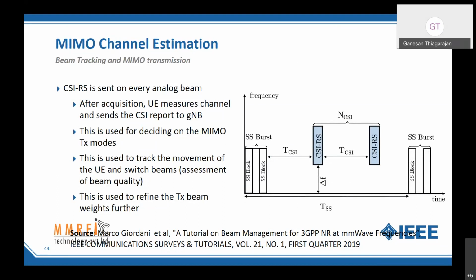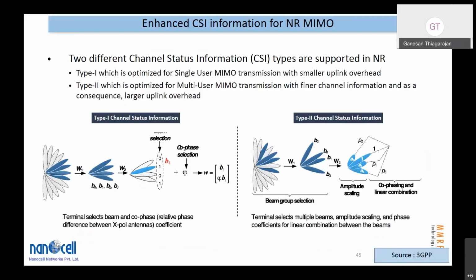Now from that, you can do the MIMO transmissions and so on. Then further fine adjustments can be done: the mobile will report the beam strength across multiple analog beams, and then the base station does a weighted sum of these beams to refine the beam further. Okay, there's a much more advanced scheme.